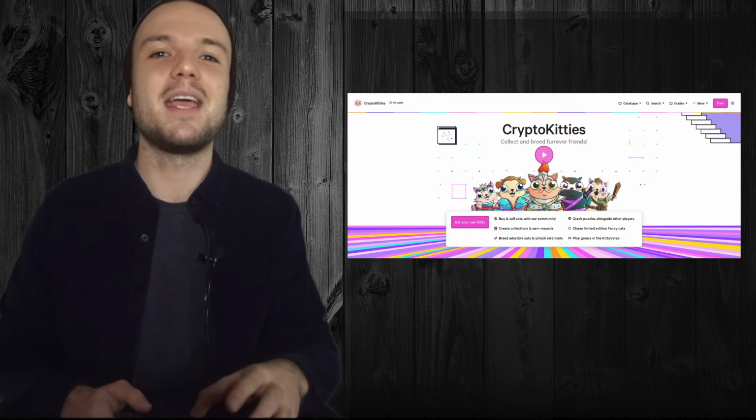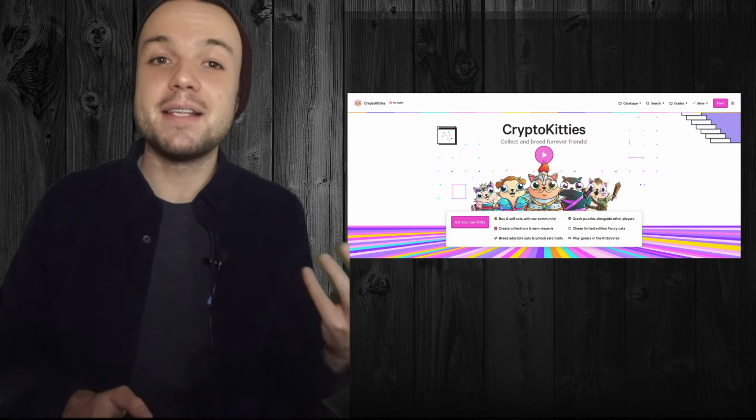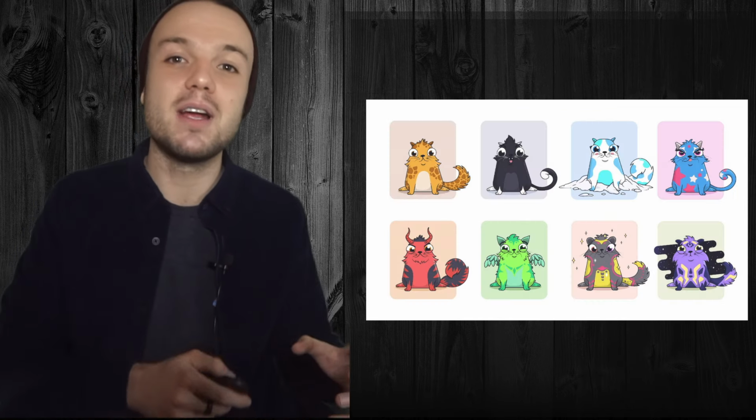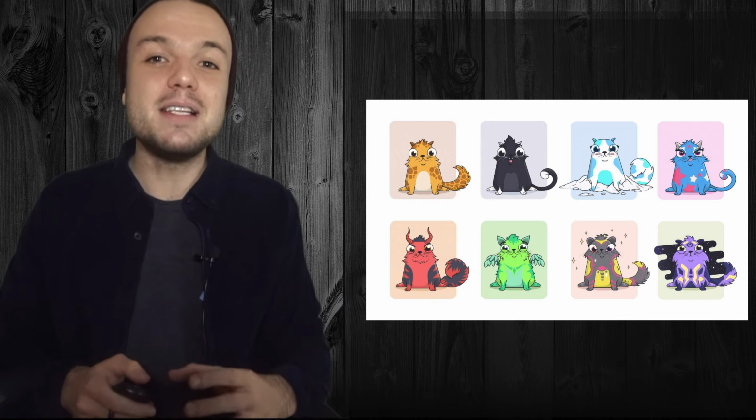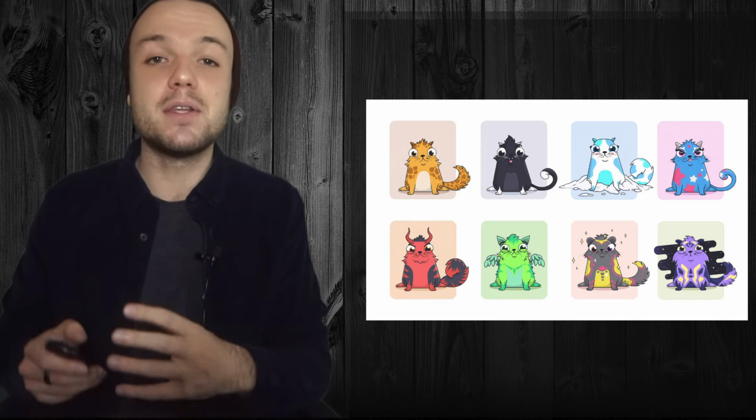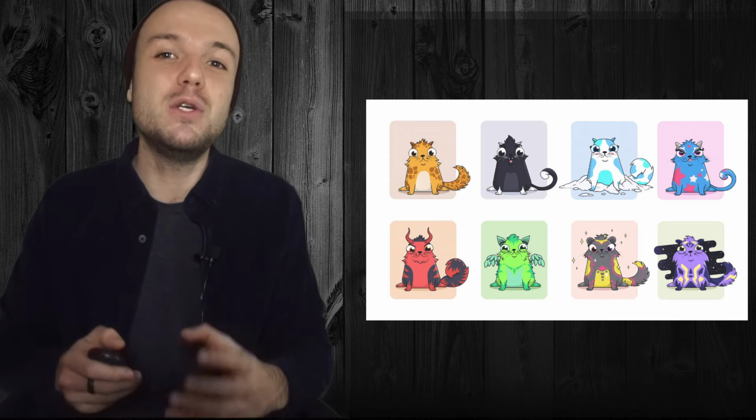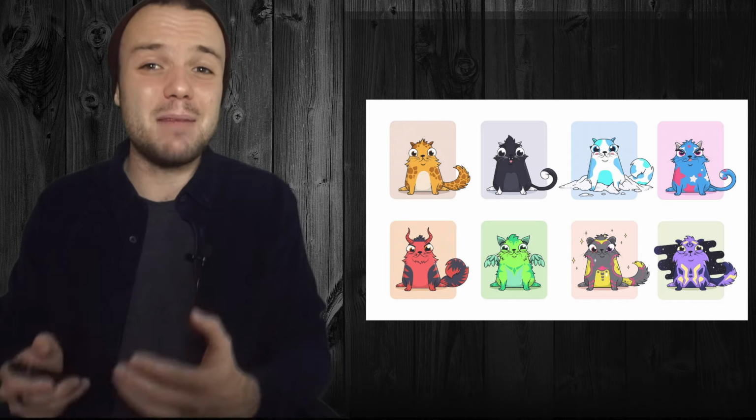CryptoKitties is a blockchain game that runs on Ethereum, where users can buy and sell CryptoKitties. A CryptoKitty is unique and owned by the user, and it's validated through the blockchain, and its value can appreciate or depreciate based on the market. CryptoKitties cannot be replicated and cannot be transferred without the user's permission, even by the game developers. And what you're seeing here is Dragon, the CryptoKitty that as of right now is being sold at the highest price of $170,000.